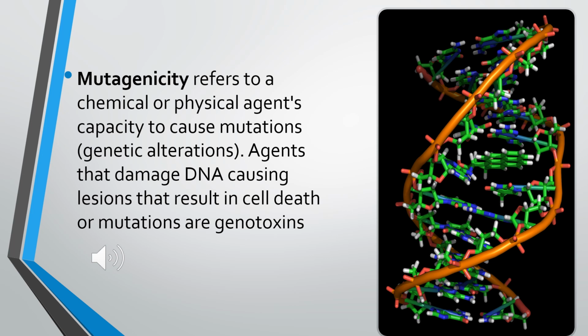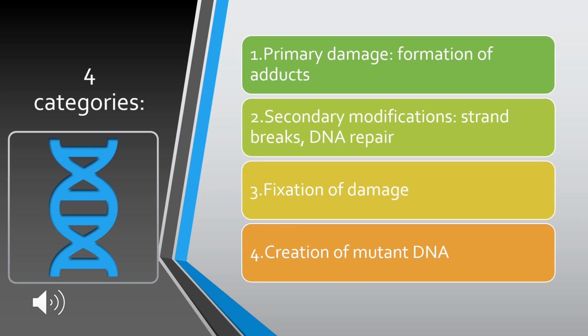Mutagenicity. A chemical or physical agent which has the capacity to cause genetic alteration, changes in the genetic material, or damage to the DNA that results in cell death or mutations, is called a mutagen. There are four categories of mutagenic effects.